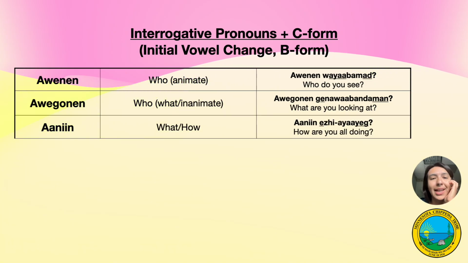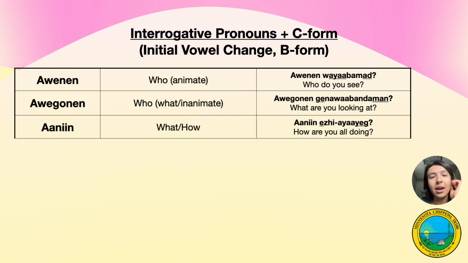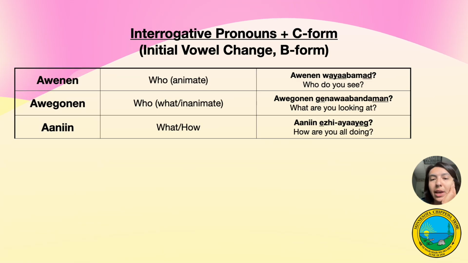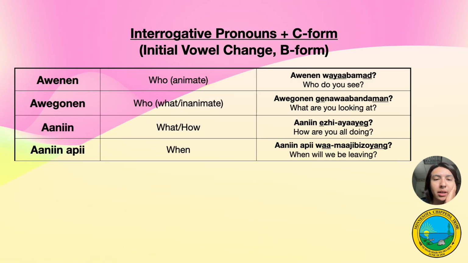Anin ejayayeg. I changes to E, and then we put that B form conjunct on the end for you all. VAI, aninapi wa majibizoyang. Majibizo is our verb.